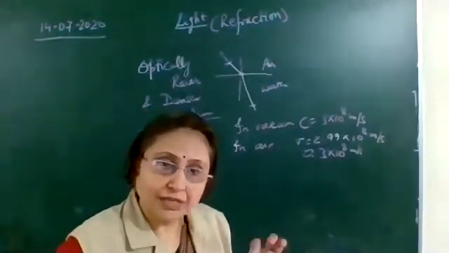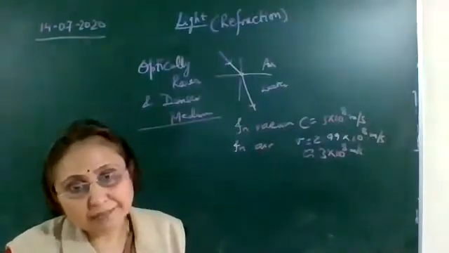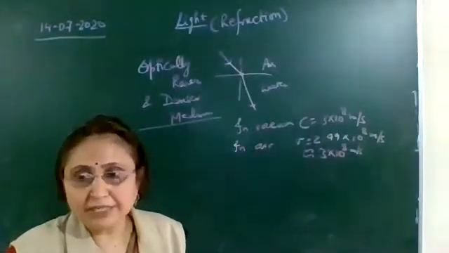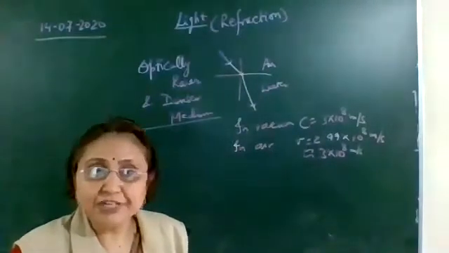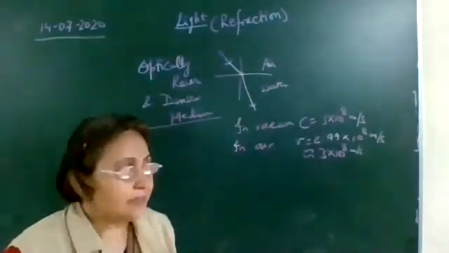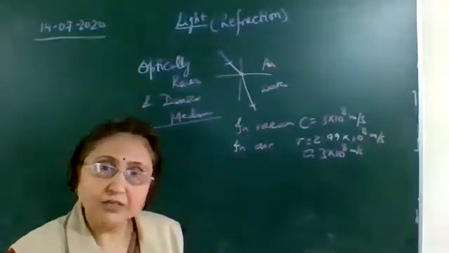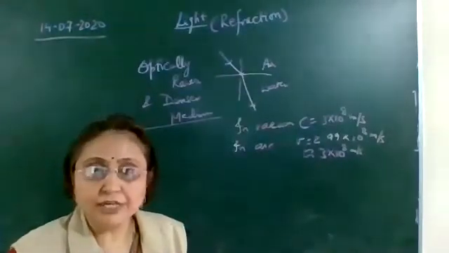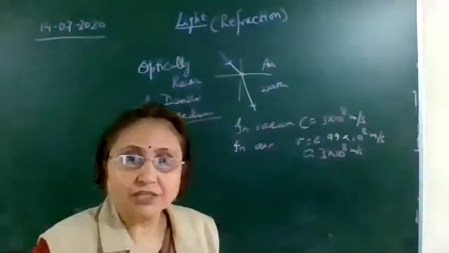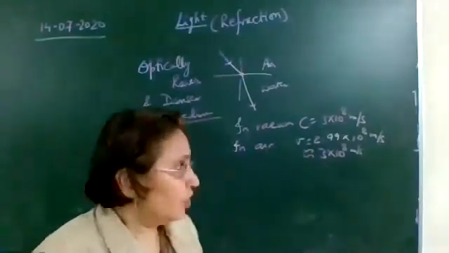Okay, so the medium in which the speed of the light is more, that medium we call it as optically rarer medium, and the medium in which the speed of the light decreases, that medium is called as the optically denser medium. So here water and glass are optically denser to air or vacuum.